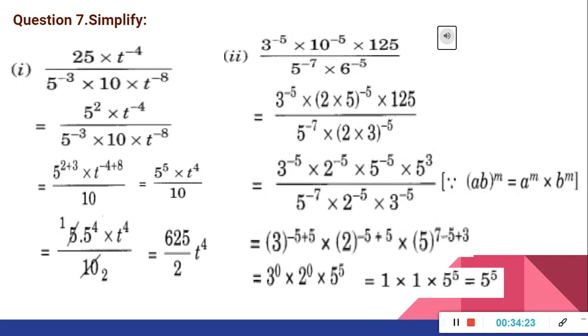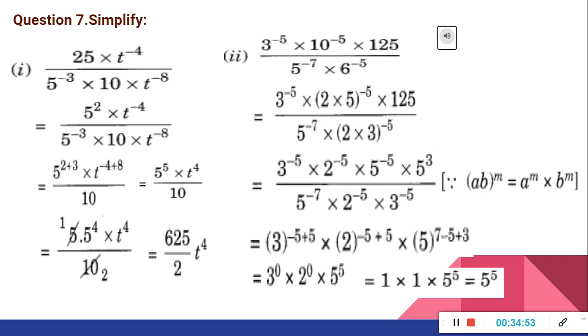Okay. Now second question. 3 raised to minus 5 into 10 raised to minus 5 into 125 divided by 5 raised to minus 7 into 6 raised to minus 5. Here 10 can be written as (2 into 5) whole raised to minus 5. Same way in the denominator, 6 can be written as (2 into 3) whole raised to minus 5. Now (a into b) whole raised to m means a raised to m into b raised to m. Now we can split it.